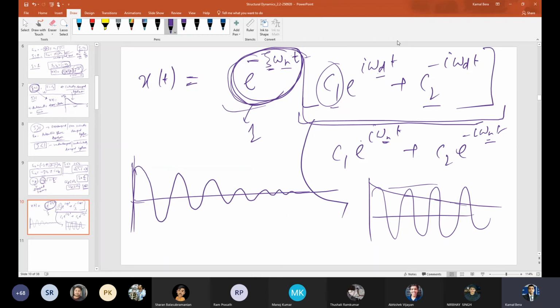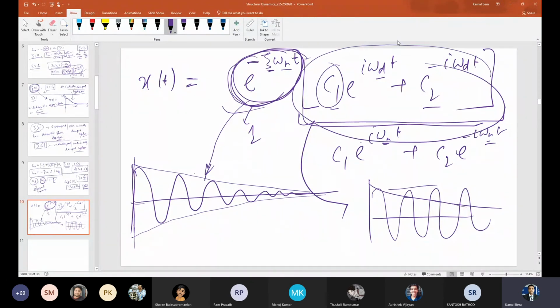So this will create an envelope type of thing. And this will be due to this actually. This is the exponentially decaying amplitude. The oscillating nature is due to this term, but there will be exponential decay, which represents most of the physical systems. If you just give an initial disturbance and it oscillates, after some time it will come down to the equilibrium position.